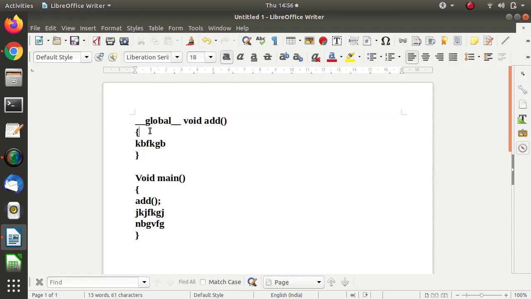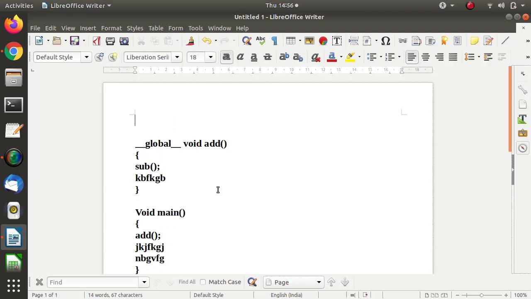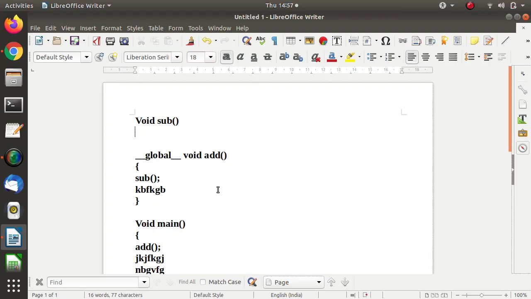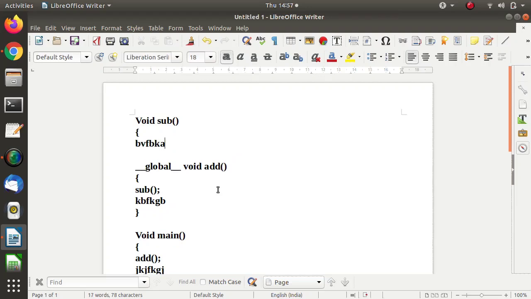Now suppose from this add function we are calling another function, just for example, some function sub. This sub function should get executed on the GPU only. So we write the sub function, and there is some code written here.